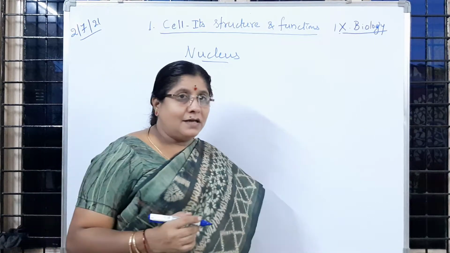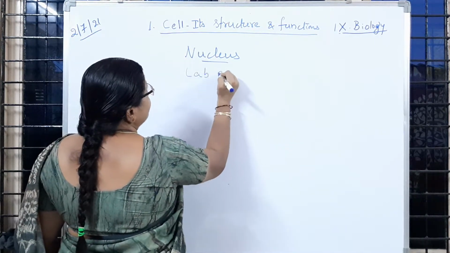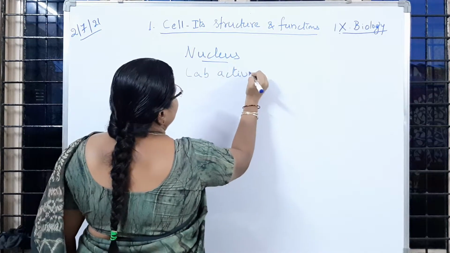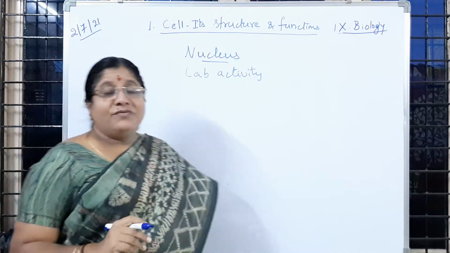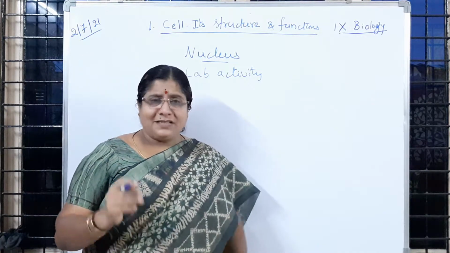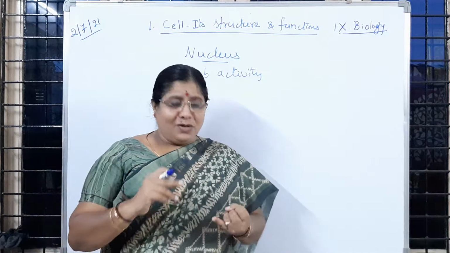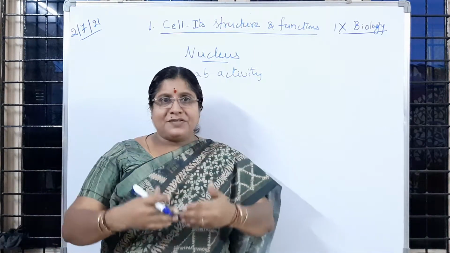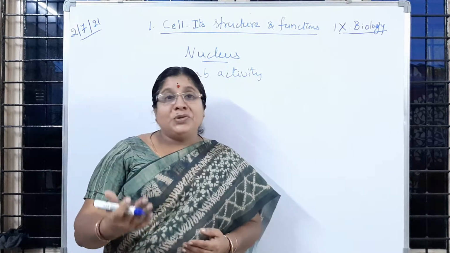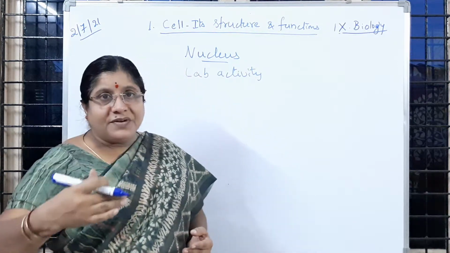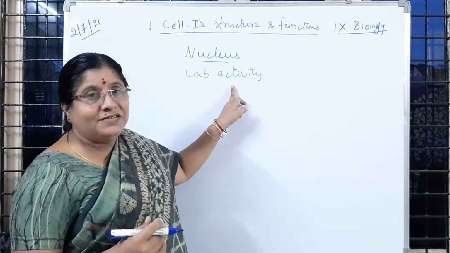Let us learn an activity, a very important activity for your exam also. Lab activity to observe the nucleus. We conduct this in the lab only. Now, for the aim, some steps we have to write. I made you understand and learn how to write the different steps when we are conducting any activity in the lab. Is it clear to children?